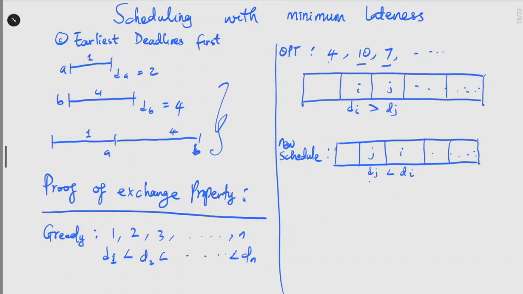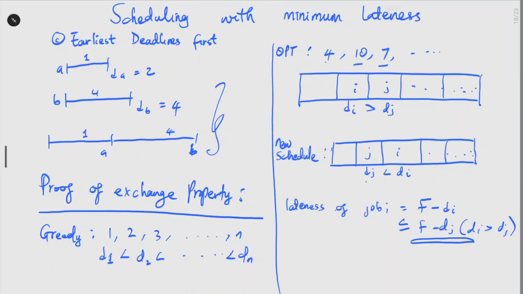And the third observation is that the lateness of job I, which is the finish time minus the deadline, is less than or equal to the lateness of job J, where the deadline of I is greater than the deadline of J. So this means that the lateness of job J in the optimal schedule is this, and the overall lateness does not increase.